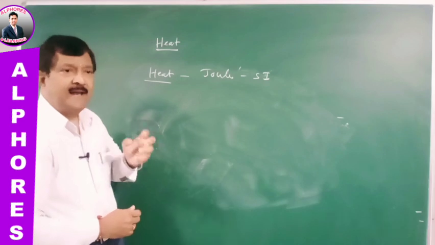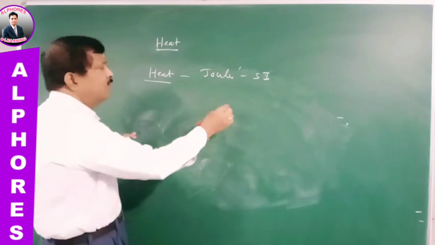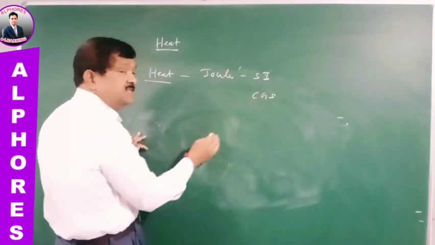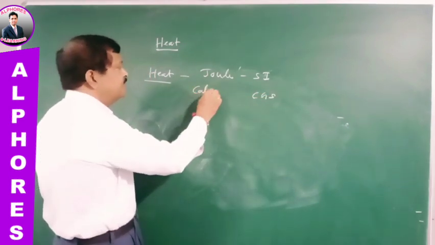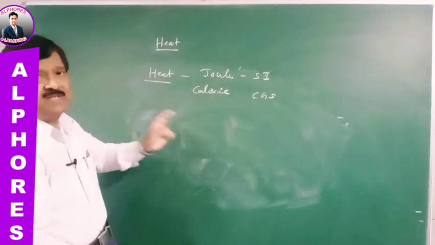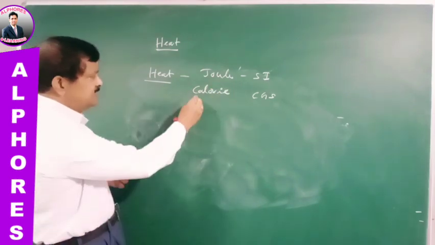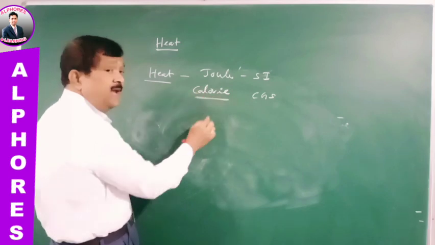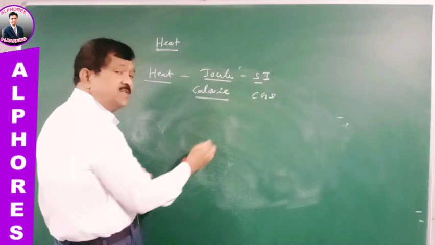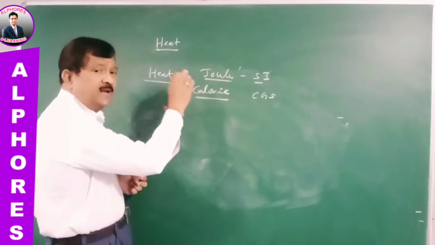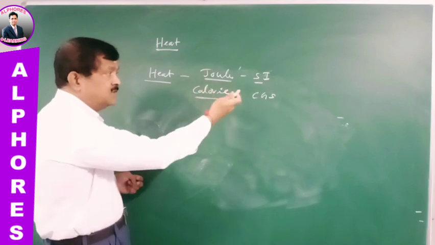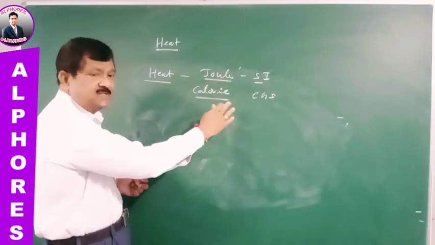But remember, exclusively for heat energy, we have another special unit that is used in CGS system as calorie. Calorie is the unit of heat energy in CGS system. In most of the cases, we use this unit calorie also, and joule in generally we use in SI system. So in any of these two we can measure. Calorie is the unit in CGS system, and joule is the unit in SI system.